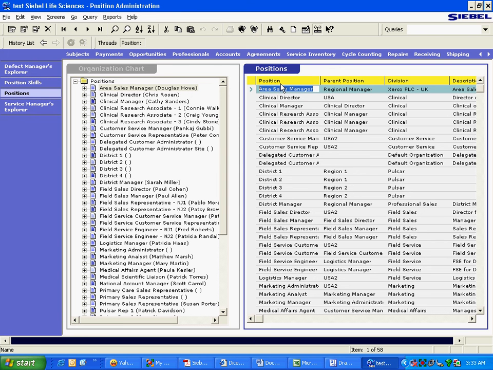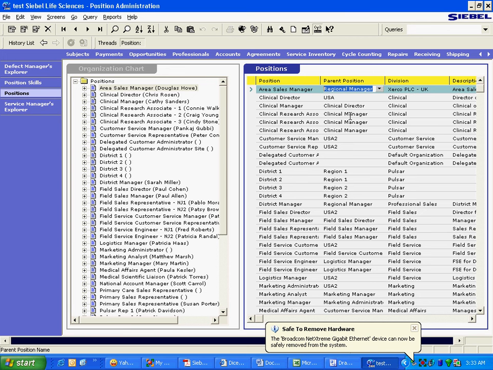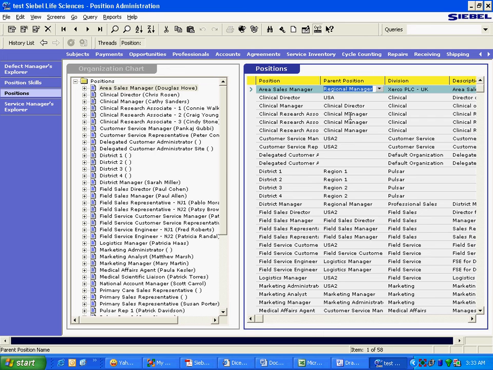This is the person, and this is his parent position. Whoever has the same parent position is under the same guy, so they are all team members. If you and I are team members and I go to my professionals, I'll see only my accounts. But if I go to my team's professionals or accounts, I'll see your accounts as well as mine. Well, just a minute. This is just a subtle point: I won't see mine, I'll see only the other team members' accounts. But conceptually, you understand now. I'll see team stuff there. And to produce those team accounts or records, Siebel needs to maintain this relationship: who all I belong to, and who all belong to my team.